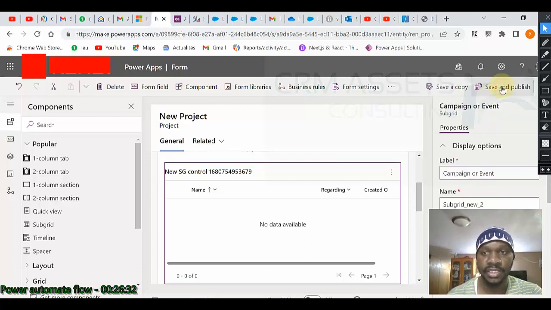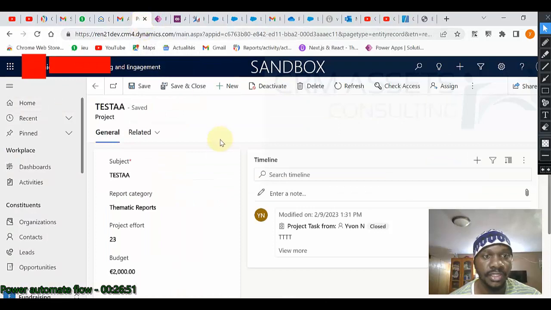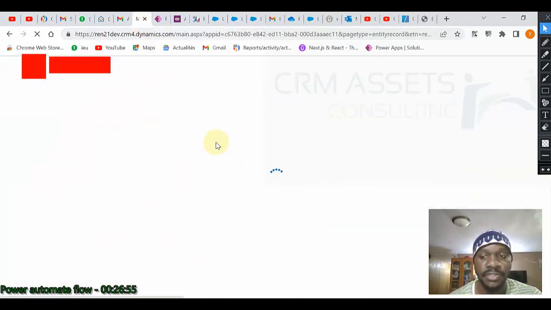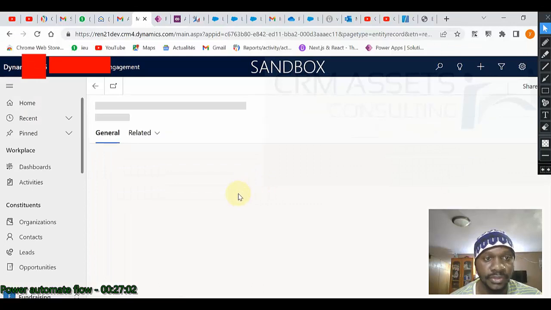Okay, just like that. Save and publish. And then I will refresh the thing and I will be able to see it. Okay, so I just come here and I refresh. I will be able to see my subgrid there.